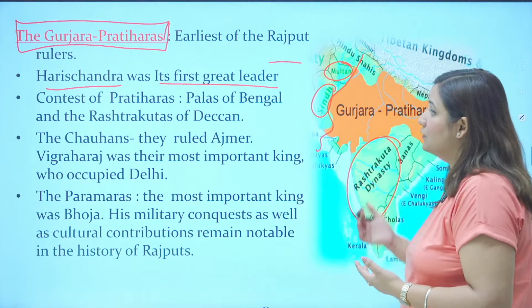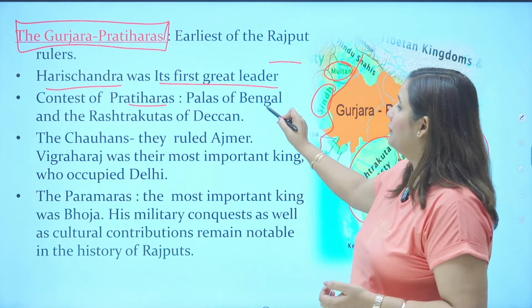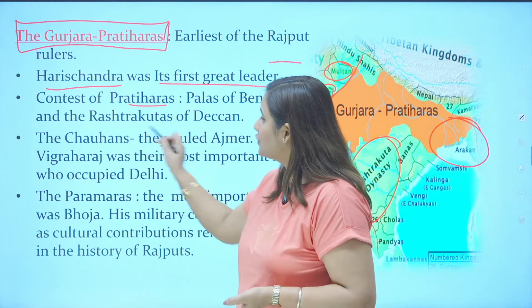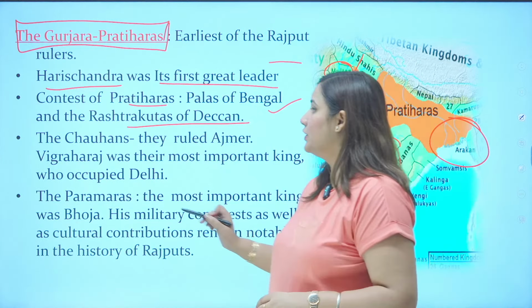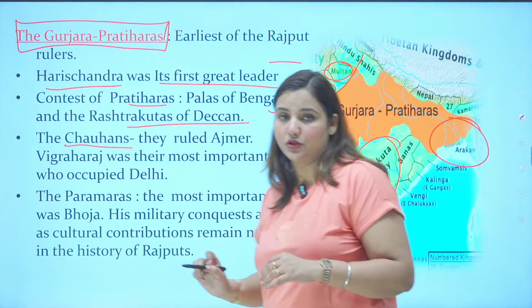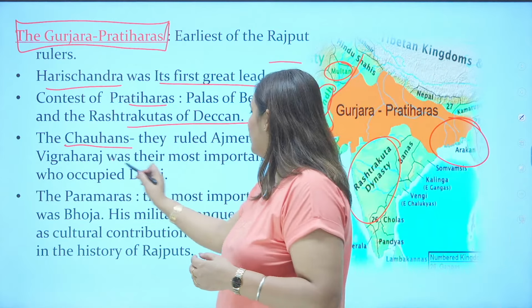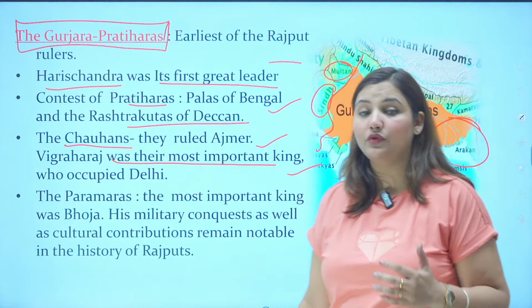So Harish Chandra was the first great leader, and there was a contest over the Pratiharas, where the Palas of Bengal were fighting against them to get Kannauj, and the Rashtrakutas of the Deccan were also interested in the Kannauj area. The Chauhans of Delhi were also interested. They ruled the Ajmer area. Vigraharaj was their most important king, who occupied Delhi.